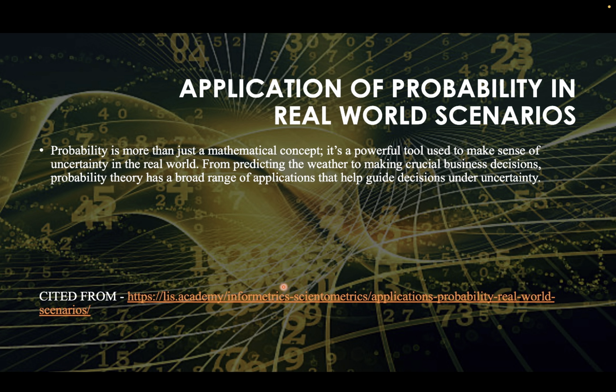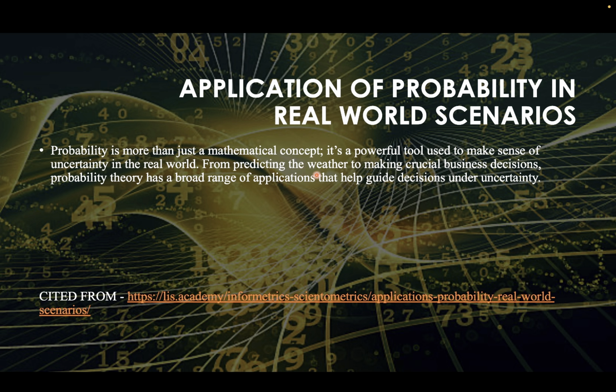Okay, now since we've talked about probability, its concepts, and the relationships in detail, using examples and applications, we need to understand how we apply probability in real world scenarios. Probability is more than just a mathematical concept.